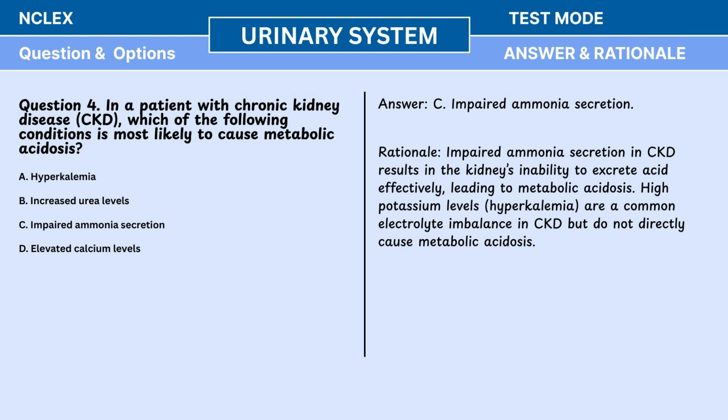Answer. C. Impaired ammonia secretion. Rationale. Impaired ammonia secretion in CKD results in the kidney's inability to excrete acid effectively, leading to metabolic acidosis. High potassium levels, hyperkalemia, are a common electrolyte imbalance in CKD, but do not directly cause metabolic acidosis.